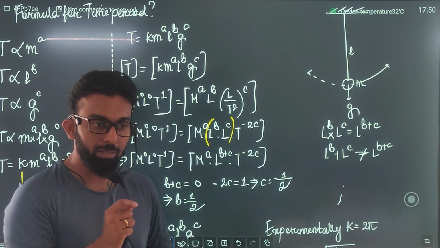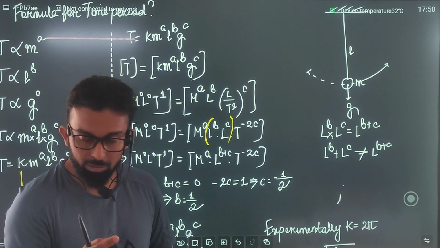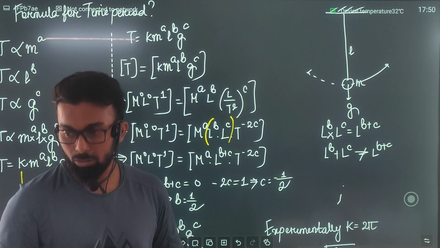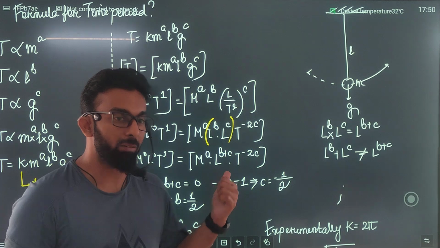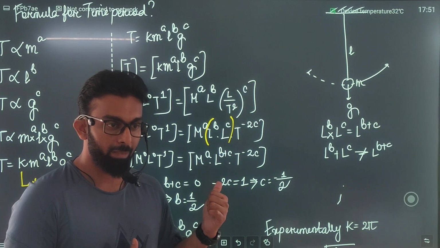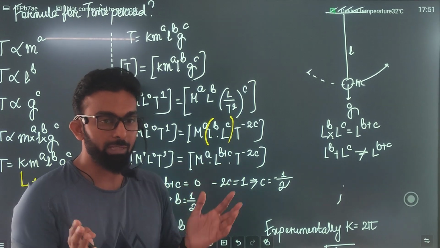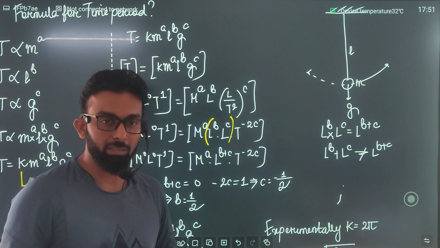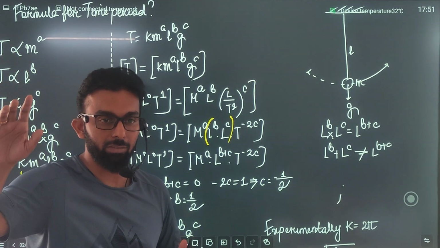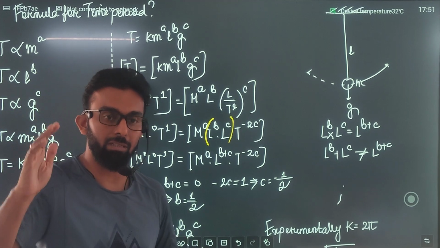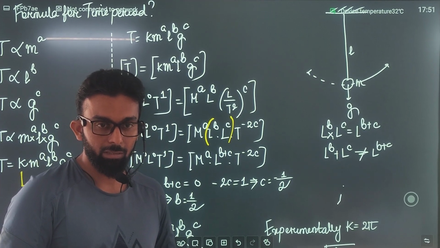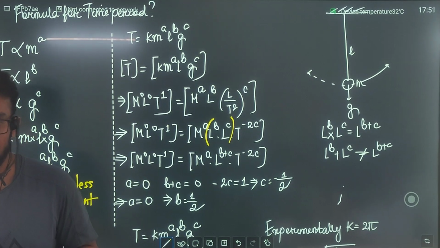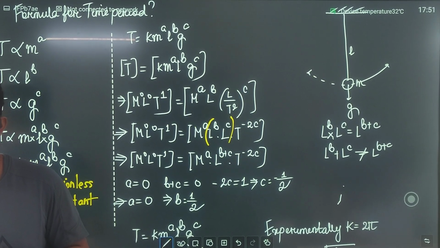क्या तुम्हें सुनाई दे रहा है मैं क्या कह रहा हूँ? Only formulas in which the terms are connected to each other with multiplication, only such formulas can be calculated through this method. For example, v equal to u plus at, हम इससे derive नहीं कर सकते. क्यों नहीं कर सकते? u plus at है. अगर u at होता सिर्फ क्या होता? u at सब मल्टीप्लिकेशन तो हो जाता इस मेथड से. समझ रहे हो मैं क्या बोल रहा हूँ? प्लस एंड माइनस होने से ऐसा नहीं हो पाएगा. Does it make sense? Is that clear?